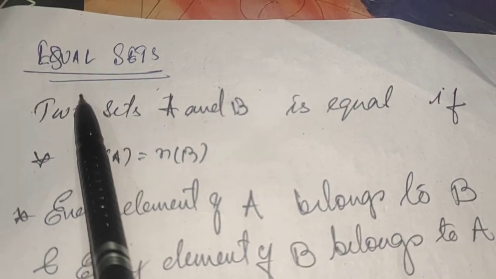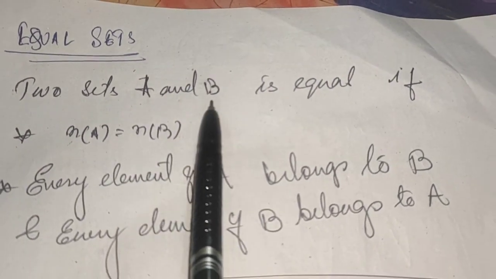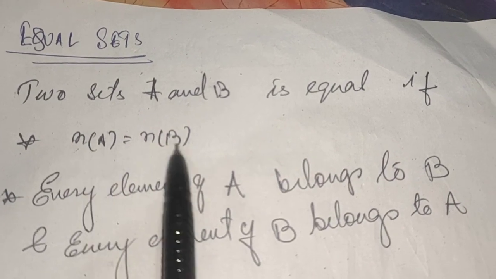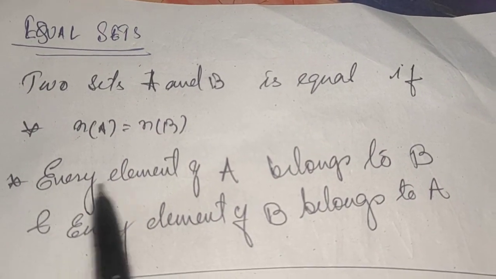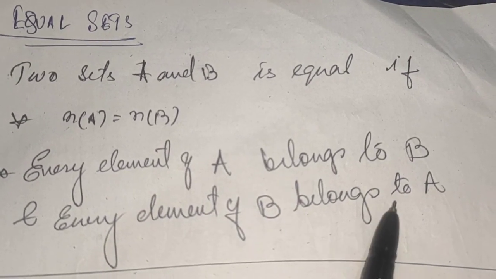Now the next concept is equal sets. What are equal sets? Two sets A and B are equal if both sets have equal cardinal numbers, and every element of set A belongs to set B and every element of set B belongs to set A.